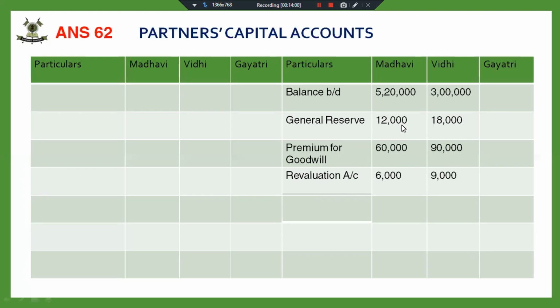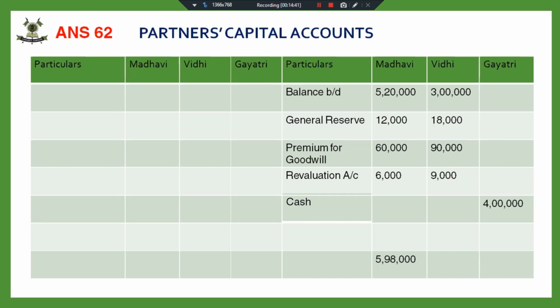We have distributed the balance brought down. We have distributed the reserve. We have distributed the premium for goodwill. What is the journal entry for premium for goodwill? Cash account to premium for goodwill. And then premium for goodwill is distributed amongst the old partners in sacrificing ratio. Now we have to add the cash brought in by the new partner. What is the journal entry for cash brought by the new partner? Cash account to partners' capital accounts. So Gayatri's capital account is credited with 4 lakhs, the cash she has brought in.